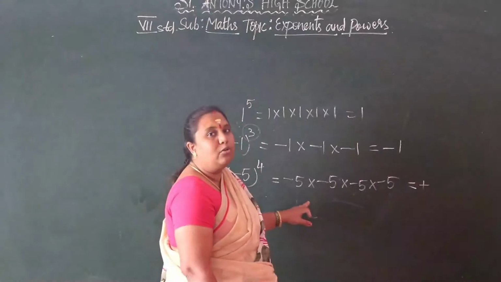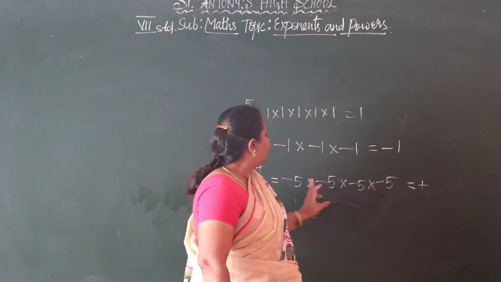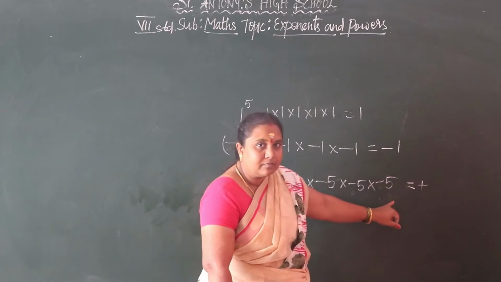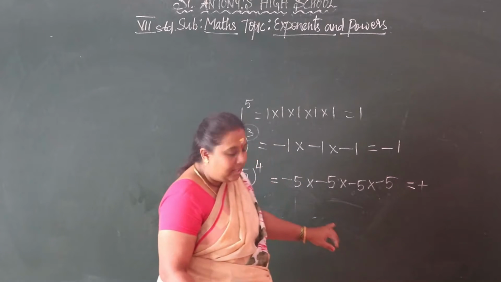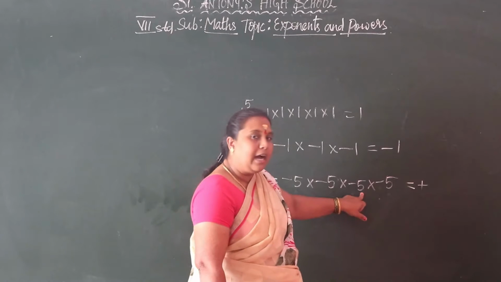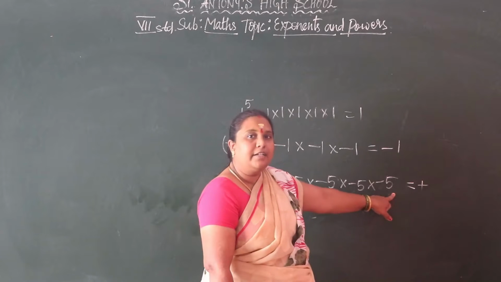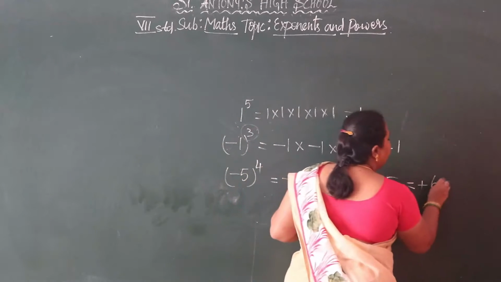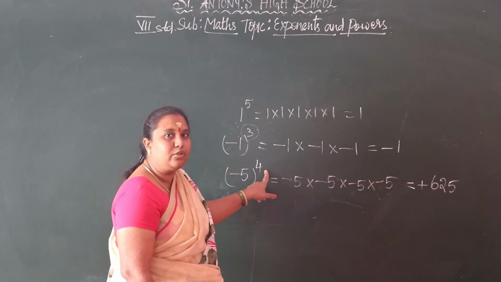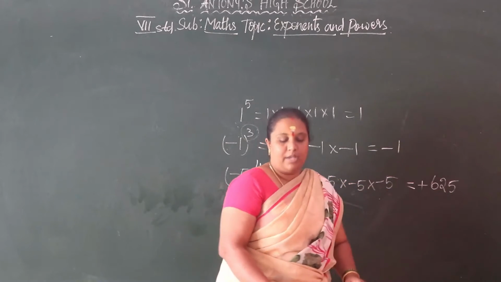So we multiply the sign first for negative numbers, then we multiply the numbers. 5 5s are 25. 25 5s are 125. 125 into 5, 625. So the value of minus 5 to the power of 4 is 625. Is it right? Understood, children?